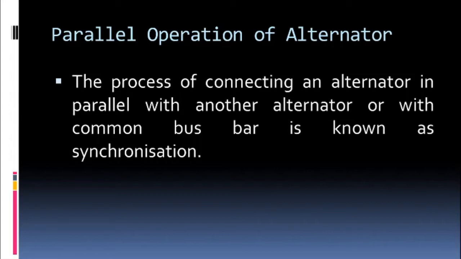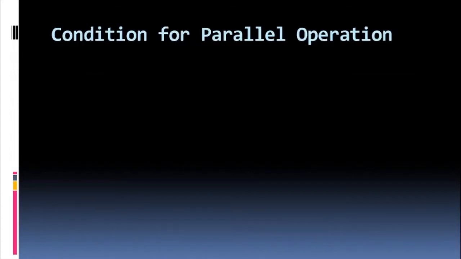When you connect one alternator to another alternator, but other than alternator, even if the alternator is connected to the bus bar, then also it is called synchronization. All right. So this is very important. You must know the process of connecting an alternator in parallel with another alternator or in the common bus bar is known as synchronization. Now, when you do the synchronization, there are certain conditions to be satisfied.